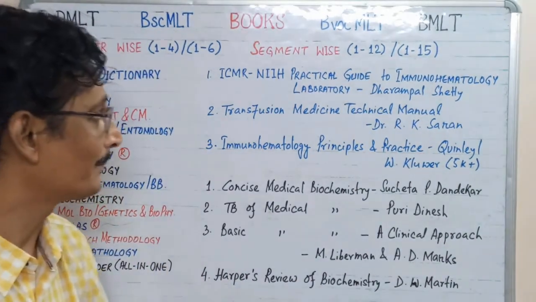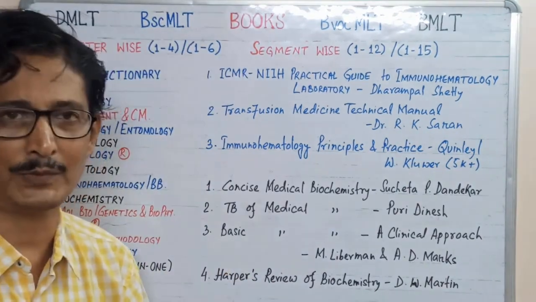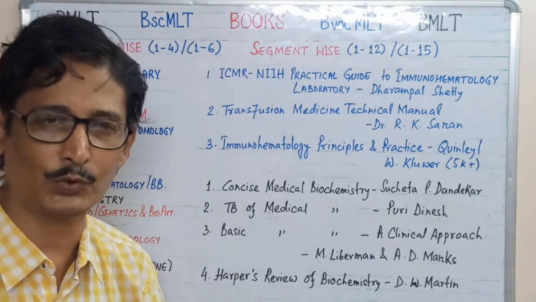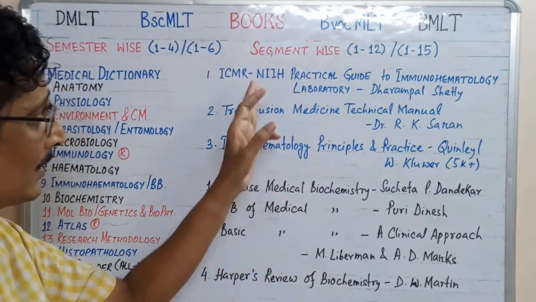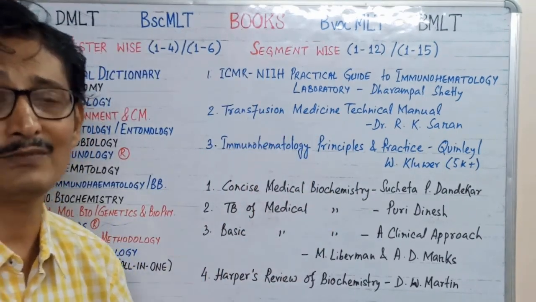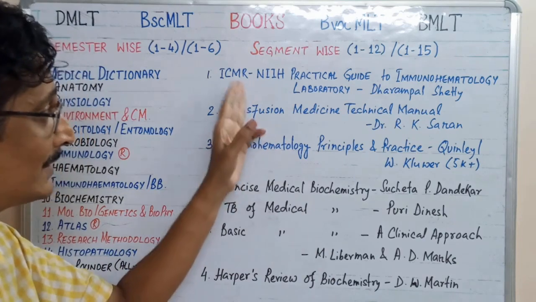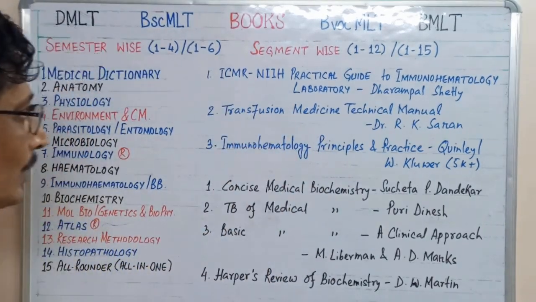So their books are the most authentic. Apart from the original all-rounder, all-in-one book, you should go for these 2 books only to practice and to give question answers, because these 2 books are the most authentic and recognized books.